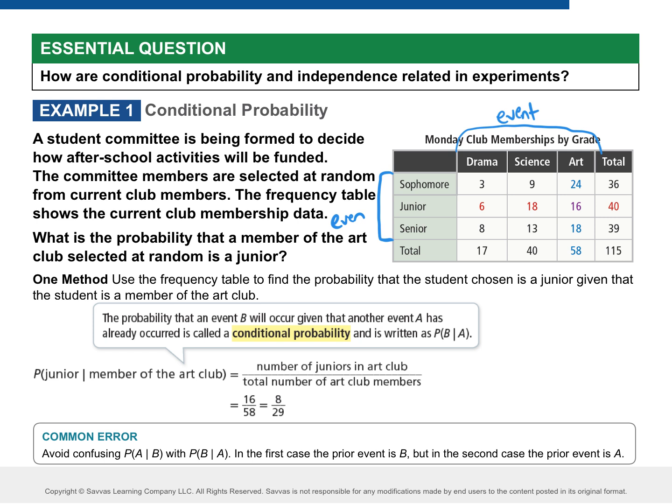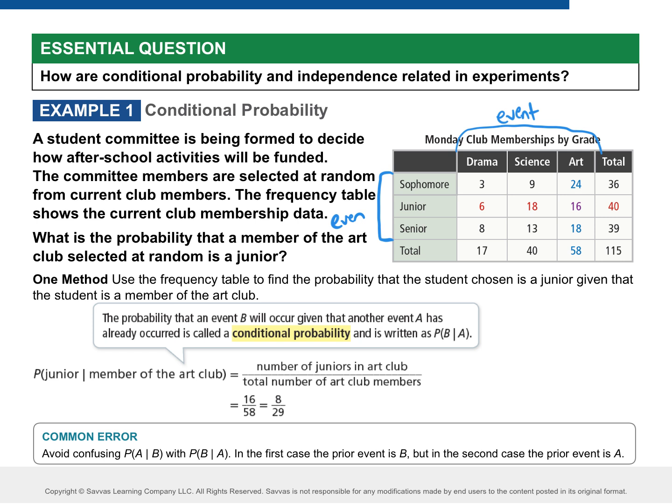So, for example, reading this table, how many total juniors do we have? 40. Right, juniors here, our total is 40. How many total science do I have? 40, right? How many sophomores are in art? 24 out of how many sophomores? 36.